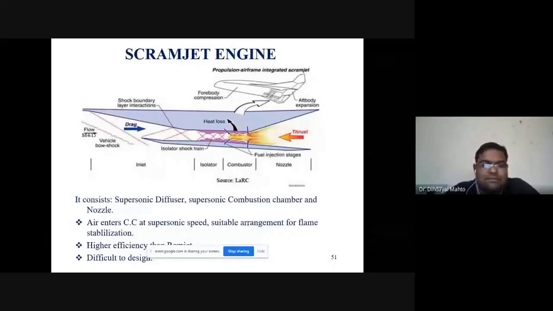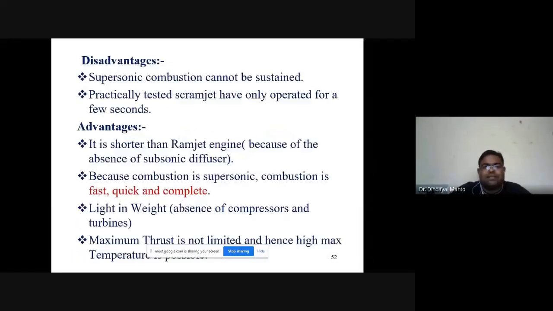So it still requires more research and development before it is actually used in aircraft. Air enters the combustion chamber at supersonic speed. A suitable arrangement for flame stabilization is needed. It has higher efficiency compared to the ramjet, but it is a very difficult and complex design. What are the disadvantages? Supersonic combustion cannot be sustained. Practically tested scramjets have only operated for a few seconds.